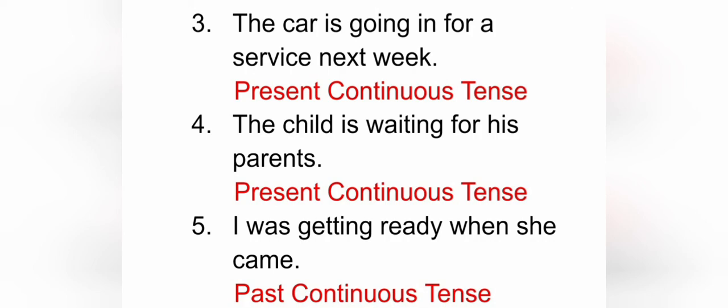Next, I was getting ready when she came. Here we have helping verb was plus ing form of verb. So it is past continuous tense because here we have helping verb was. Was and were are present in past continuous tense. I hope you understood the topic. Thank you.